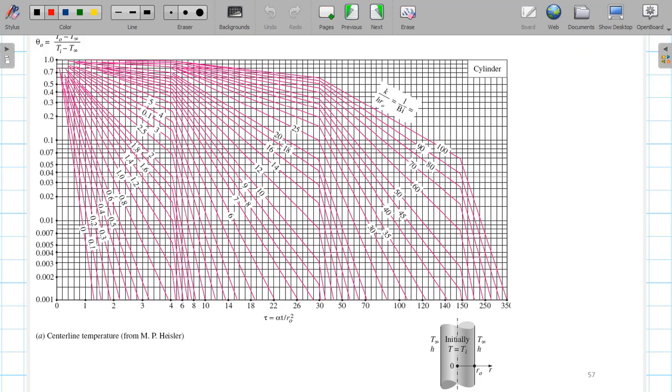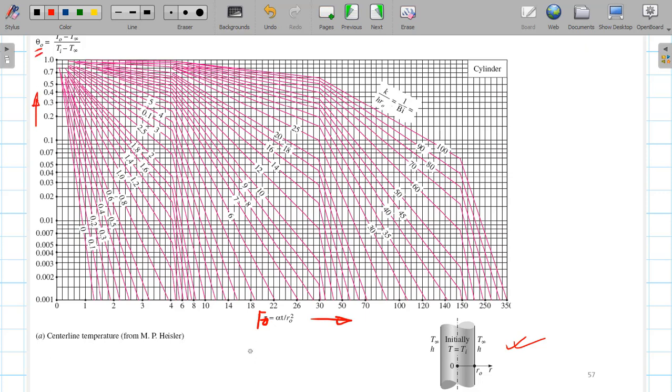Now this particular diagram, this Heisler chart, corresponds to the cylinder problem, and you see in the definition of the Biot number, R0 has been considered as the characteristic length. This is very important. Do not confuse it with the Biot number definition that you used in lumped parameter analysis. Here the problem is to be solved in exactly a similar way. Here it is the Fourier number that is plotted, and here it is theta 0.